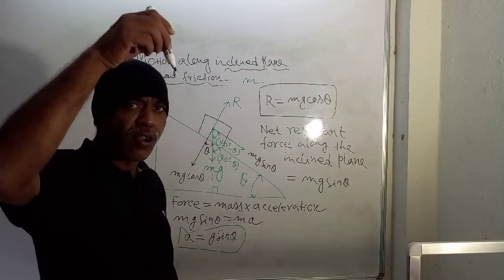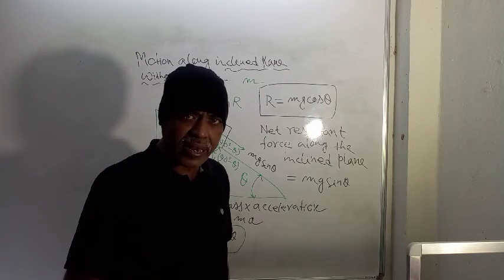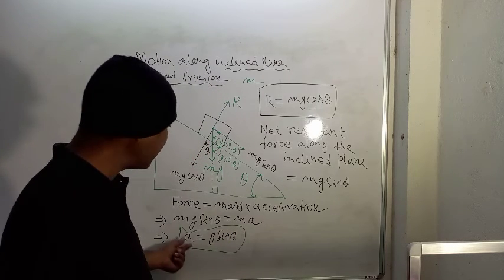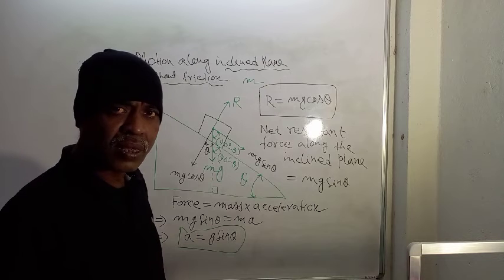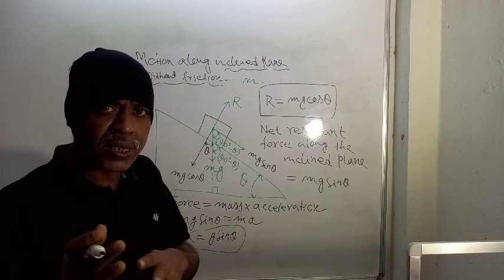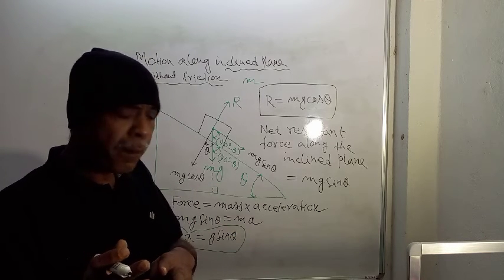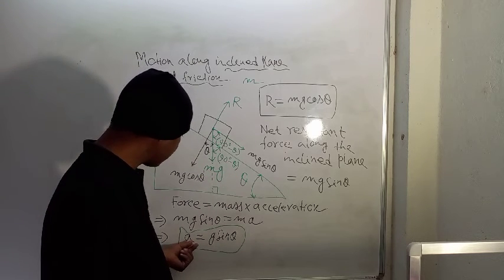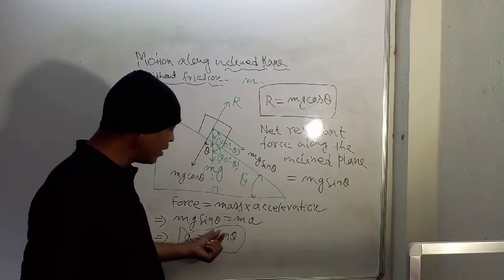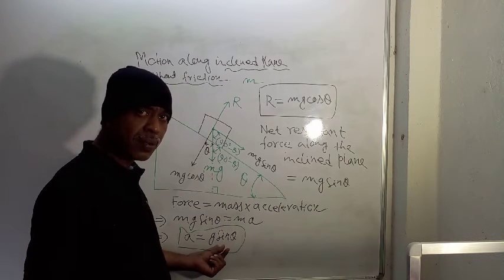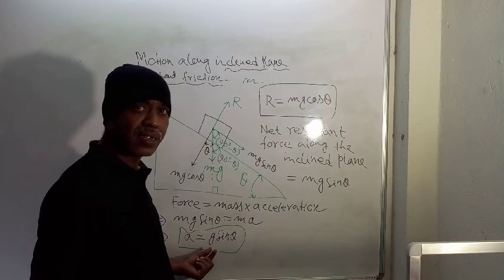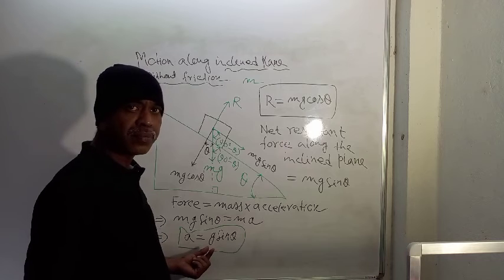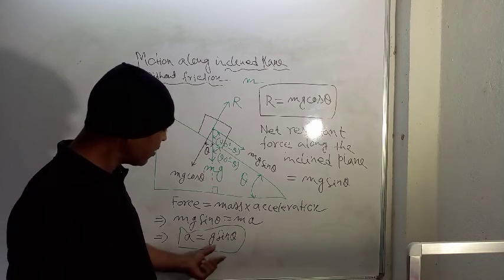When the body falls freely in the vertically downward direction, a is equal to g. But when there is an inclined plane and friction is absent, acceleration is reduced by a factor sin theta.